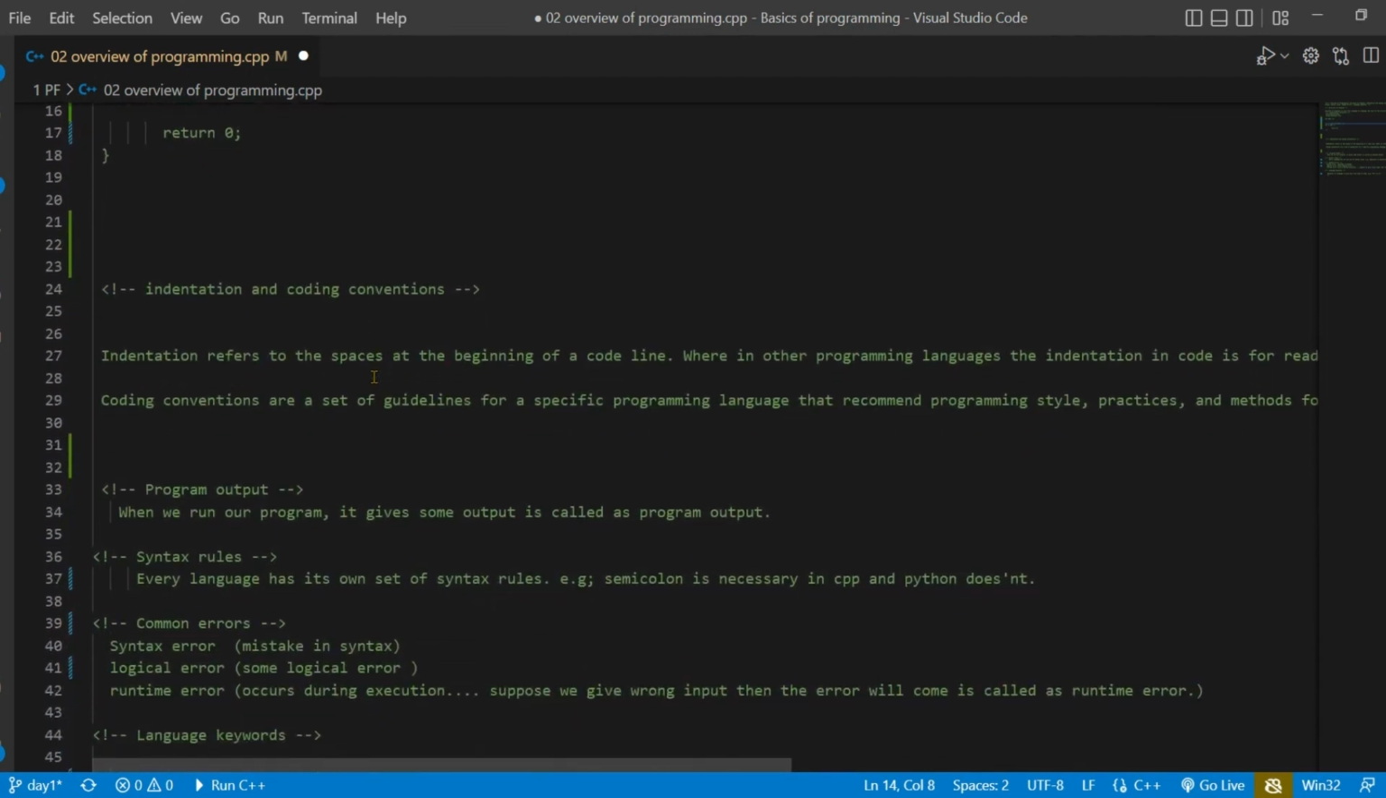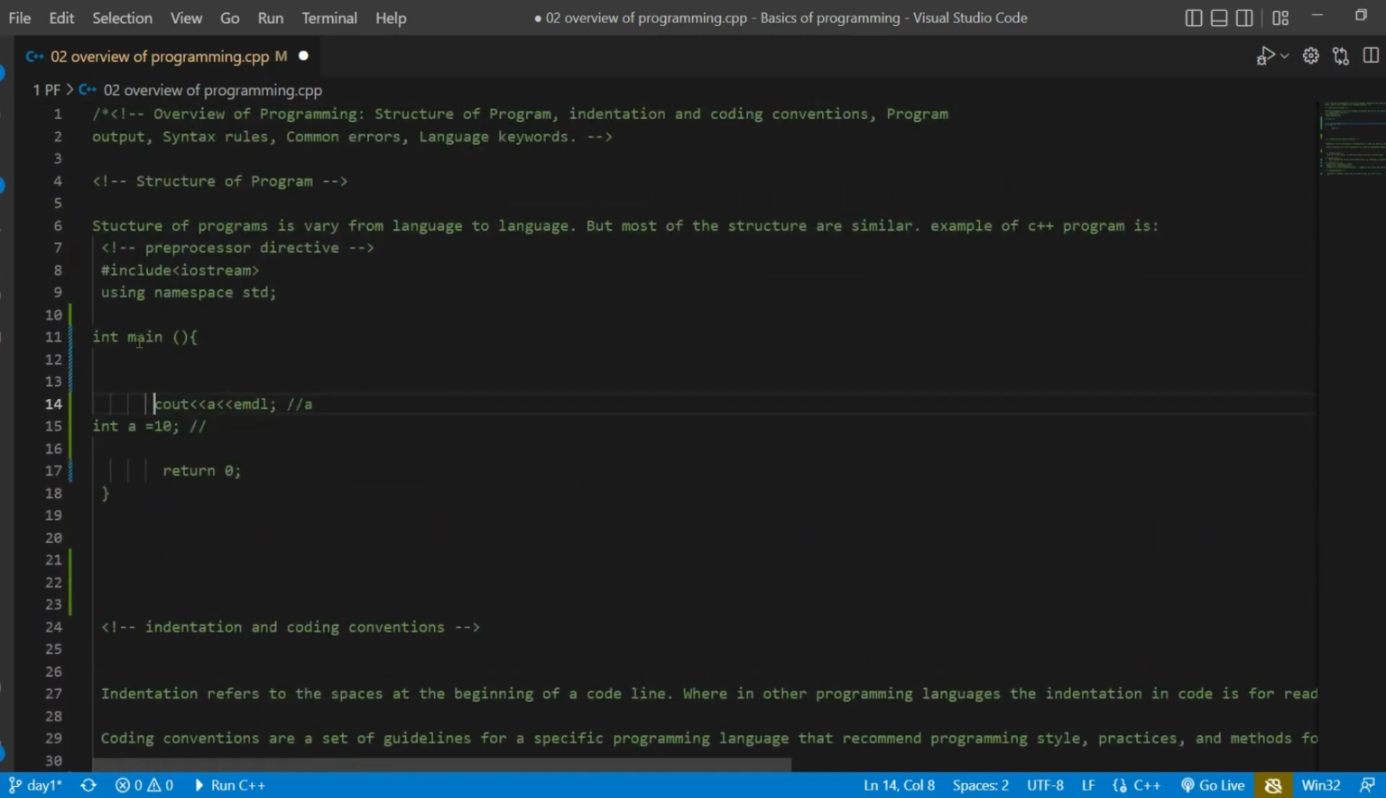And then the very next concept is coding convention. So what is a coding convention? The simple definition of coding convention is a best habit for writing your program, which makes your program efficient and makes it easy to read, in less time, after 6 months or a year. So that's all about coding convention.